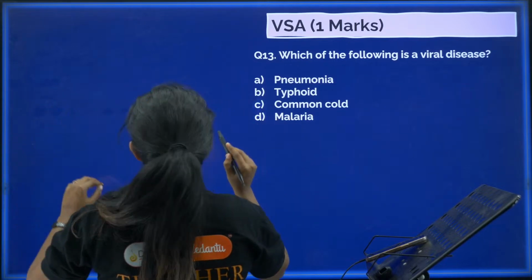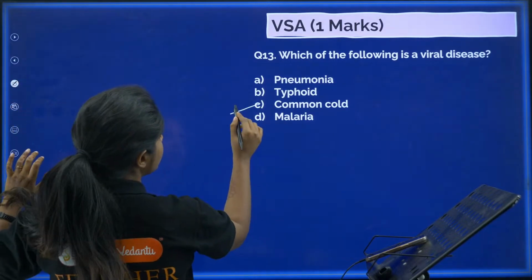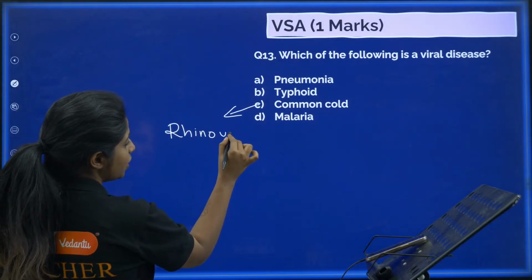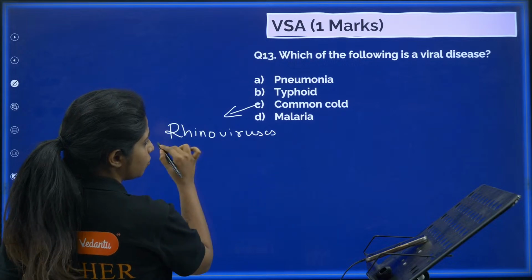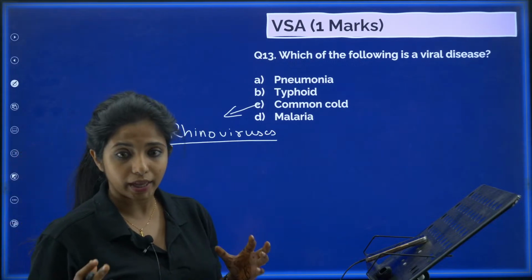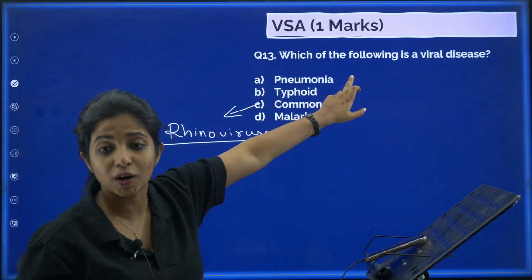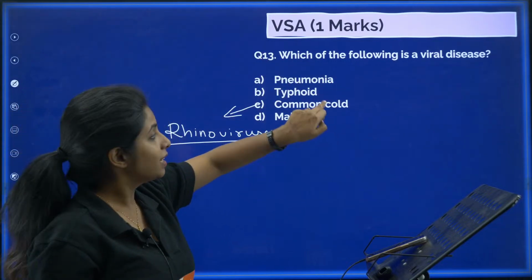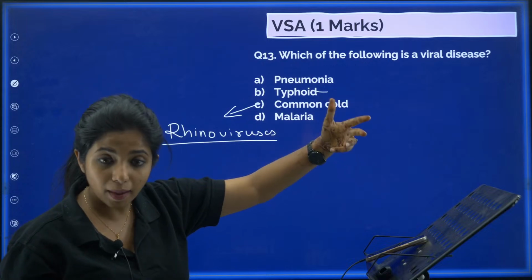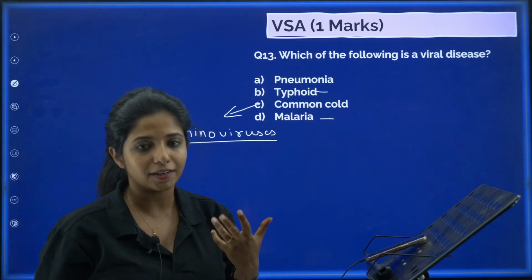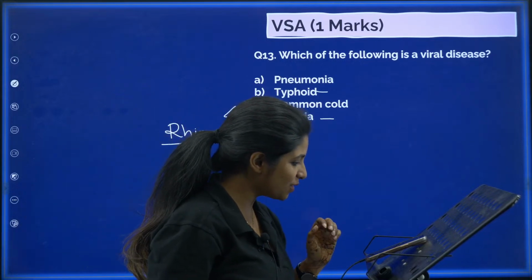Common cold. Okay, and common cold is caused by what virus, my dear children? You remember? It is rhinoviruses. It's not just one virus, it's a group of viruses, rhinoviruses, that causes common cold. Pneumonia is caused by bacteria according to NCERT. Typhoid is caused by a bacteria, Salmonella typhi. Malaria is caused by a protozoan, that is Plasmodium. Okay, so common cold is the answer.